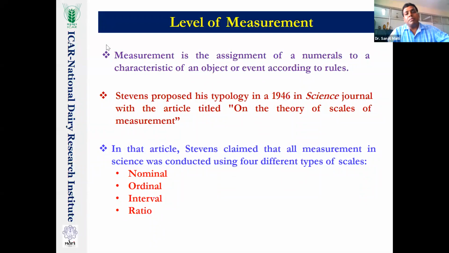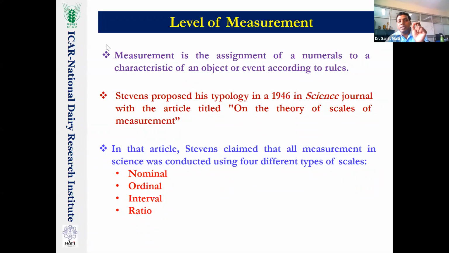So the simple definition is that measurement is the assignment of numerals to characteristics of an object or event according to rules. You observe that in your master's or PhD research, you defined that male is equal to 1, female is equal to 2, or 0, or married, unmarried. Accordingly, we used to give some scoring. How will you give the score? That will be guided through this level of measurement.